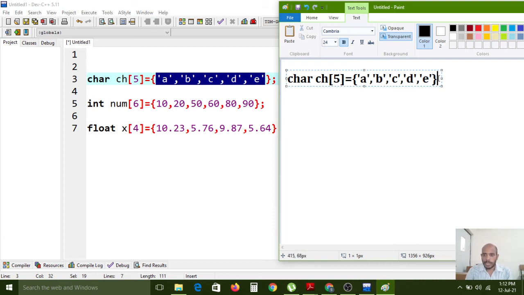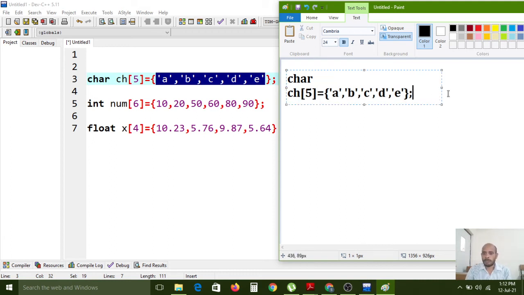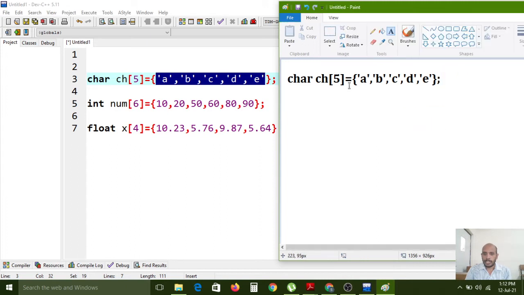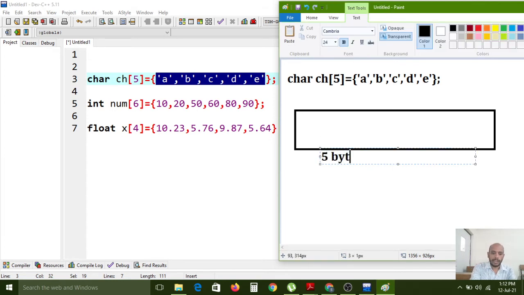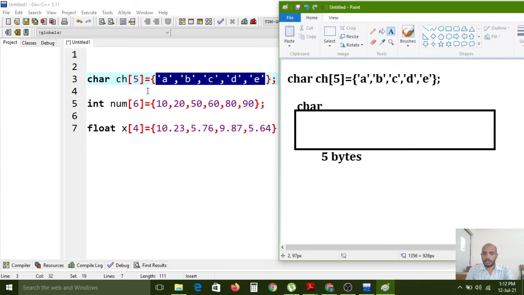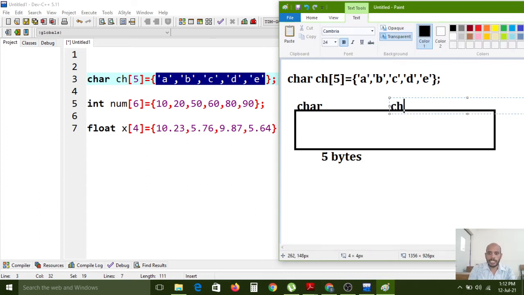So if you write this statement in our program, then while executing, the character data type will first create memory of 5 bytes, because we have created the array with 5 elements. So this is 5 bytes of memory. 5 bytes of memory it has created by using character data type, for the ch variable.